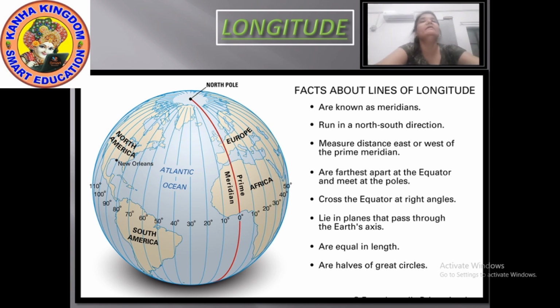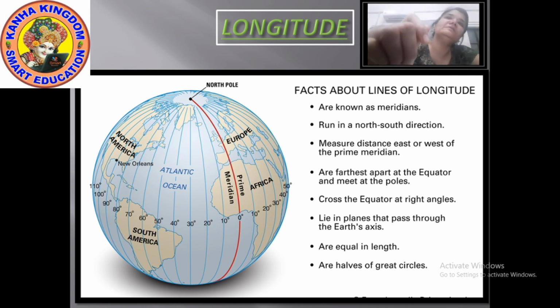Again, here is a diagram which easily shows you everything. The equator divides the earth into two halves horizontally, giving two hemispheres, the northern hemisphere and the southern hemisphere.